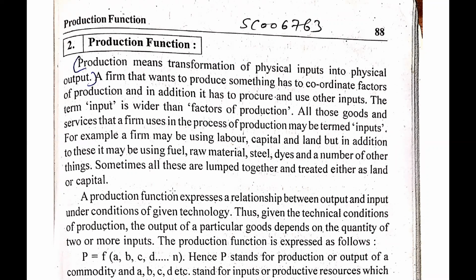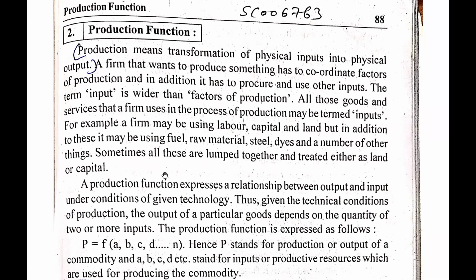So, guys, here we need to focus on the different factors connected to production. If we want to do production, then we must have different equipment or different factors of production. So we must have labor, we must have capital, we must have land. These are the factors of production. We need these things to do production. So guys, let's see further.